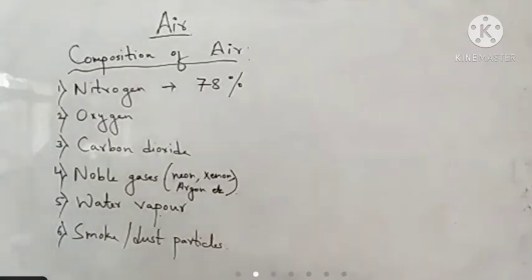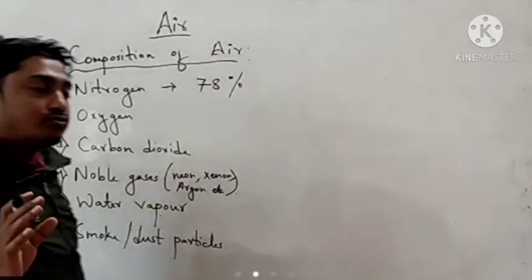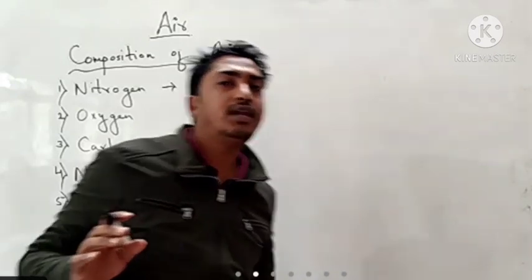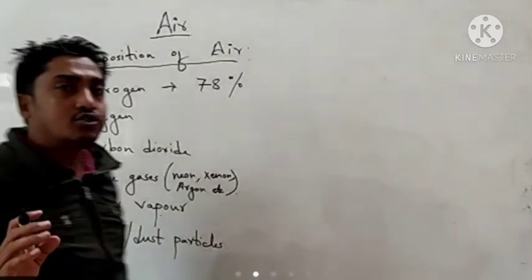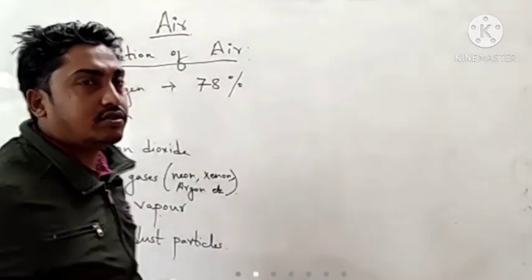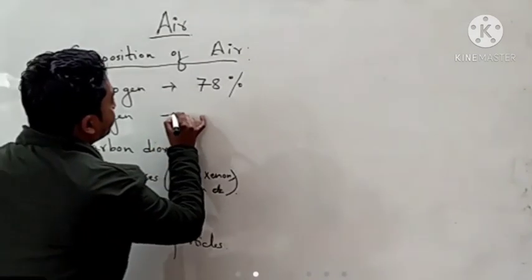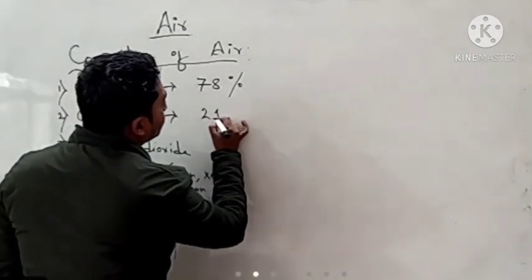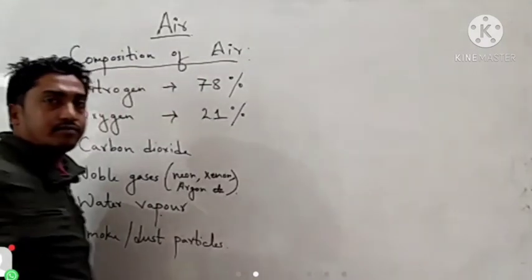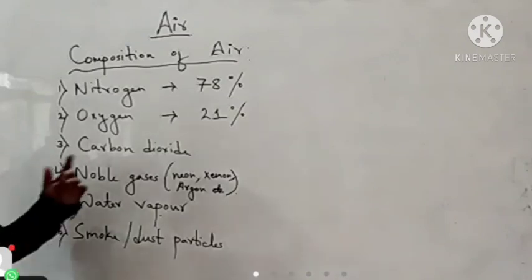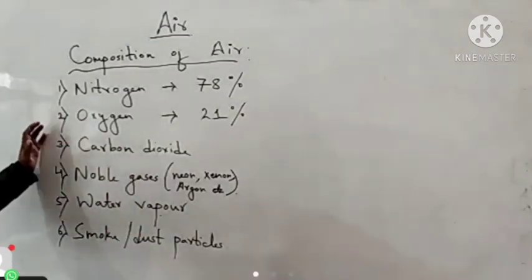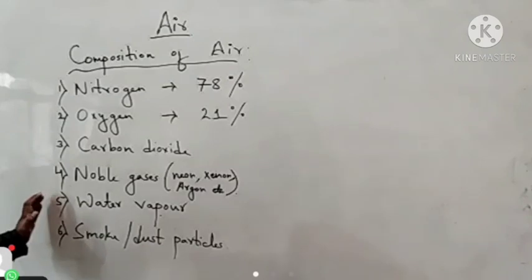That means more than 3/4 of the air is nitrogen, and the source of nitrogen is natural. Then oxygen contains almost 21% of the air. Then the remaining 1% is carbon dioxide, noble gases, water vapor, and smoke.